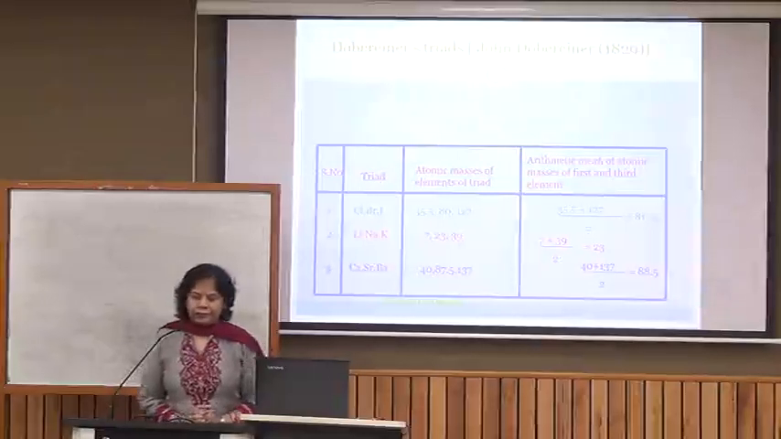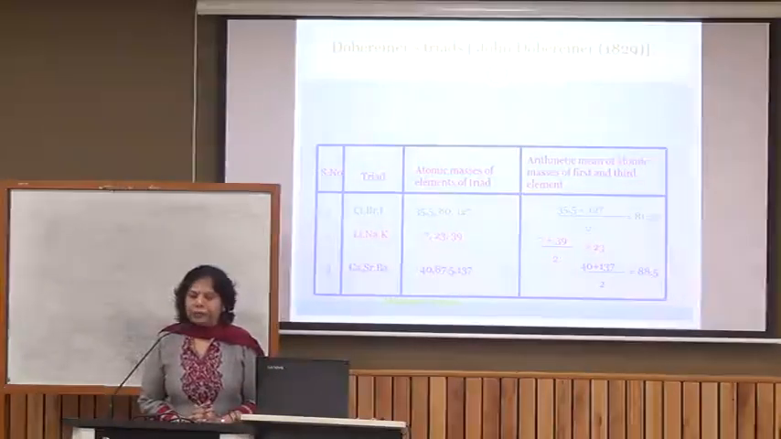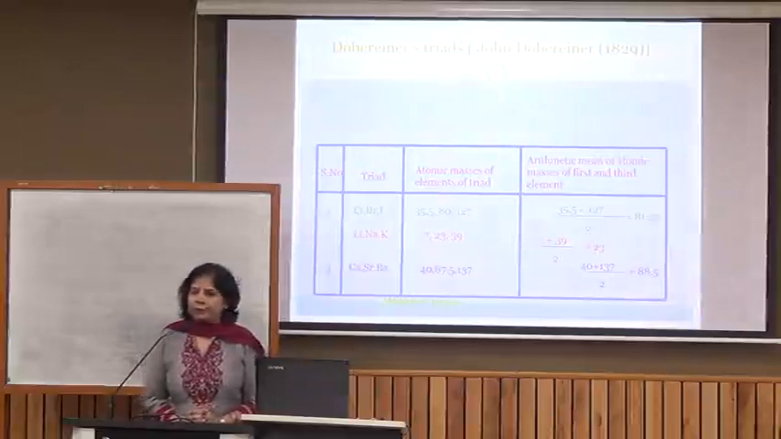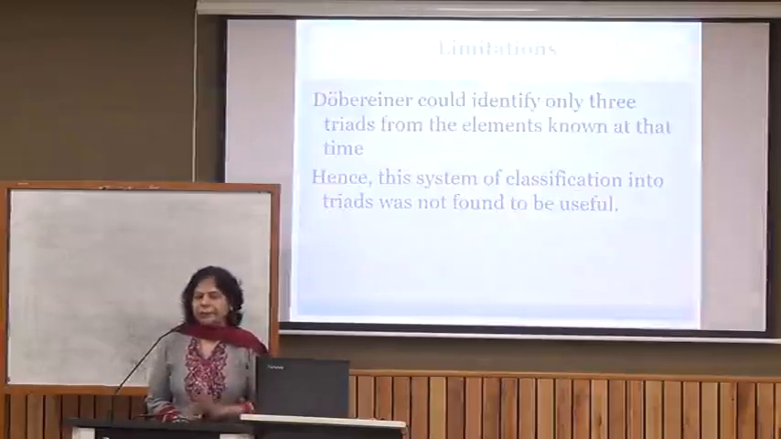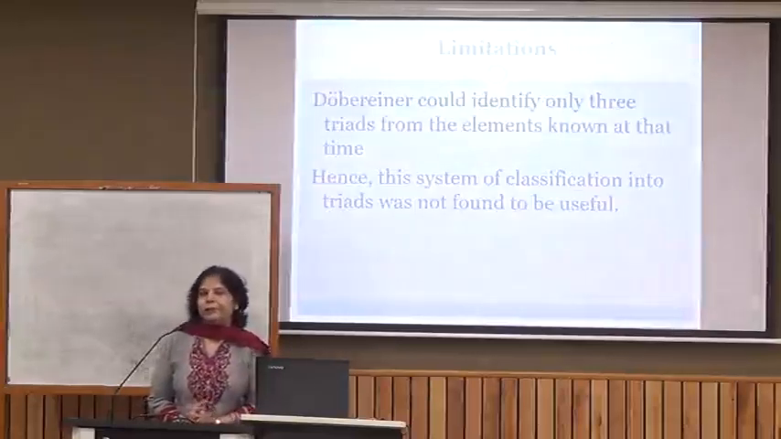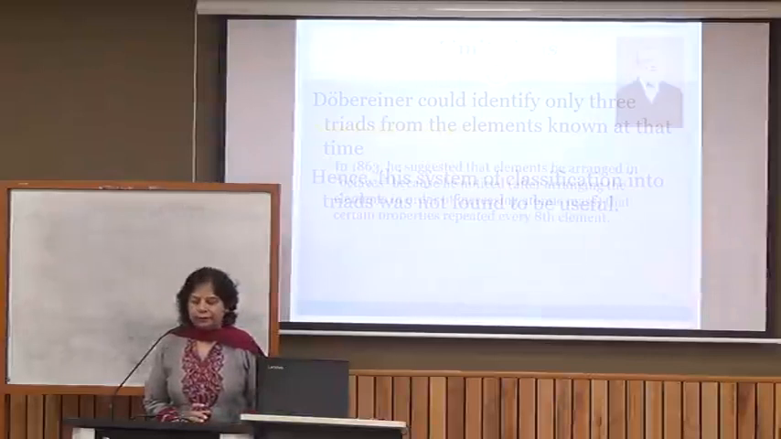All of you can see the triad chlorine, bromine, iodine. He made the triad, and you saw that the average mean of chlorine and iodine was equal to bromine. Same way, lithium, sodium and potassium. This was another triad, and the atomic mass of sodium was equal to the average mean of lithium and potassium. The drawback of this classification was he could not classify all the known elements into triads, so he could make only 3 triads. So this classification was rejected.